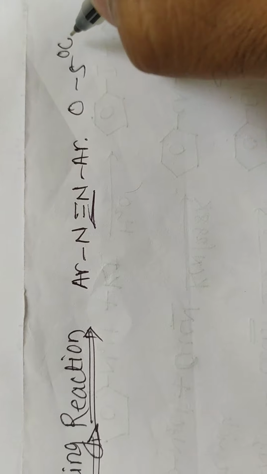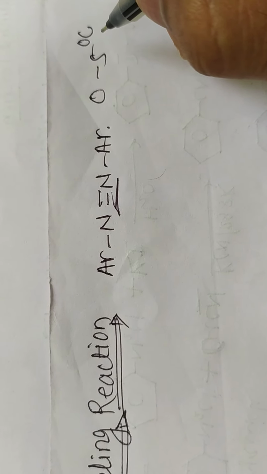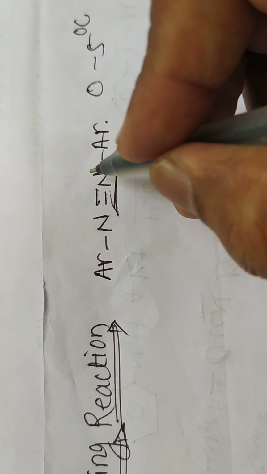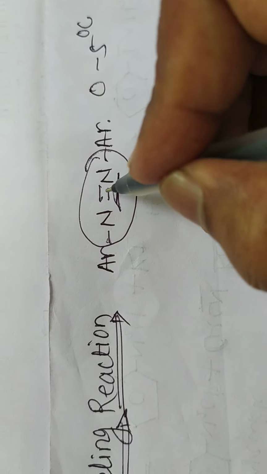Means this coupling reaction is carried out between 0 to 5 degrees Celsius, and in the coupling reaction two nitrogen atoms are attached to, means these two nitrogen atoms are attached to two aromatic rings.